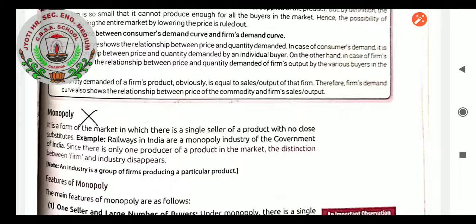Perfect competition was one part; monopoly, monopolistic competition and oligopoly are the others. Although it is not yet part of our chapter, we will learn it, because the forms of market chapter will be completed only when we are aware of all the forms of market. So students, next class I will explain in short the other three forms of market, monopoly, monopolistic competition and oligopoly, with the differences among them.